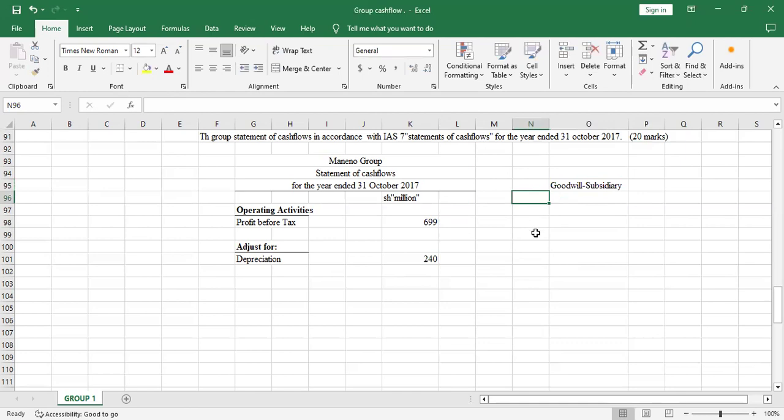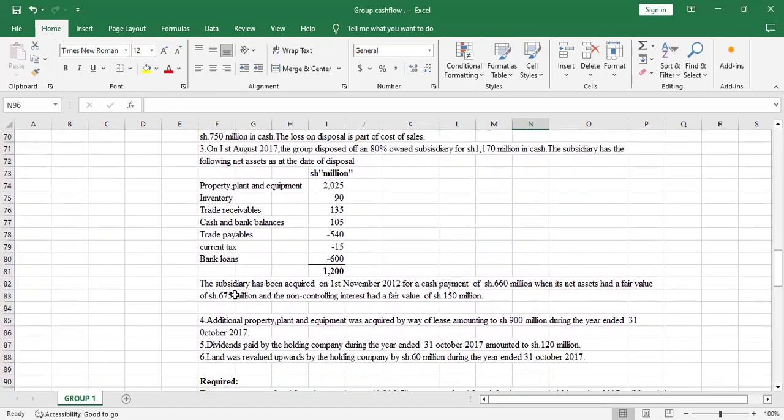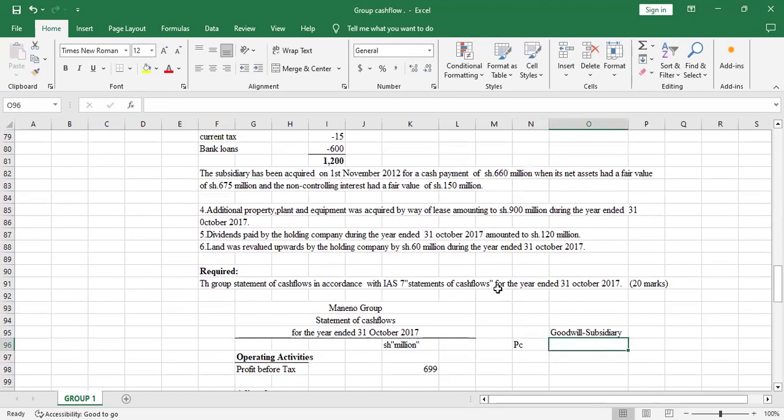Yeah, so the goodwill, there was information which was provided here. Additional information number 3, they say the subsidiary has been acquired on 1st November 2012 for a cash payment of shillings 660 million. Yeah, so that's the purchase consideration. So the purchase consideration was 660 million.